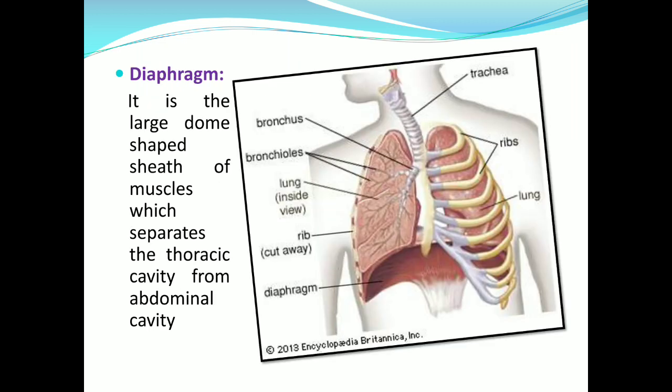Diaphragm is the next respiratory organ, which is a dome-shaped sheath of muscles. Diaphragm separates the thoracic cavity from the abdominal cavity. In the figure, you see the position of the diaphragm. Above the diaphragm is the thoracic cavity and below the diaphragm is the abdominal cavity.